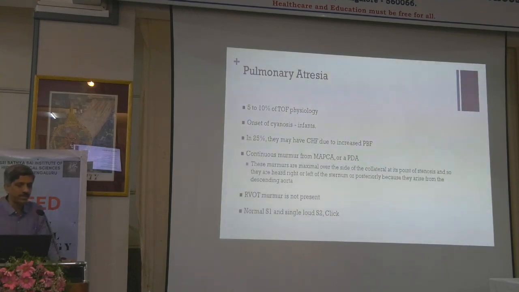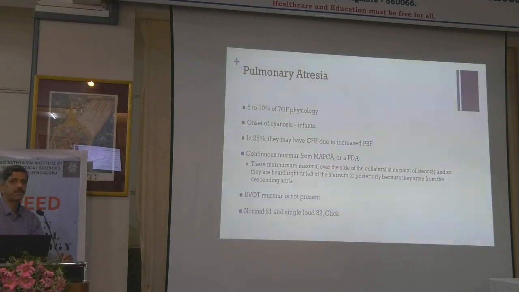Coming to pulmonary atresia, the simple thing is, in pulmonary atresia you don't get an RVOT murmur. From a clinical standpoint, you don't get an RVOT murmur because it's atretic. So you are not getting an RVOT murmur, and you may get collateral murmurs more prominent. Then you start thinking of pulmonary atresia. Generally it's around 5 to 10% of Tetralogy physiology.